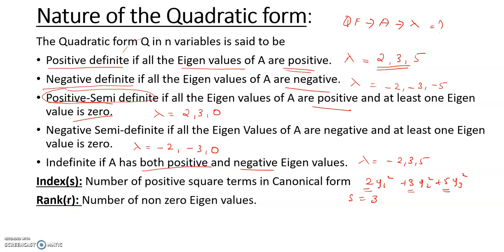Next, rank r: number of non-zero eigenvalues. The eigenvalues are 2, 3, 5. All the 3 eigenvalues are non-zero. So the number of non-zero eigenvalues is 3 here. Signature. So signature is nothing but 2s minus r. So 2 into 3 minus 3. So 6 minus 3 is 3. So the signature is 3.